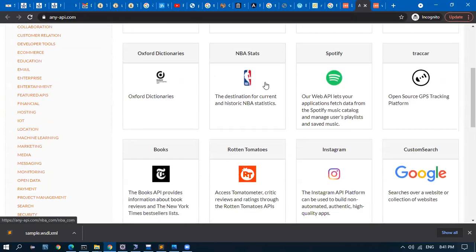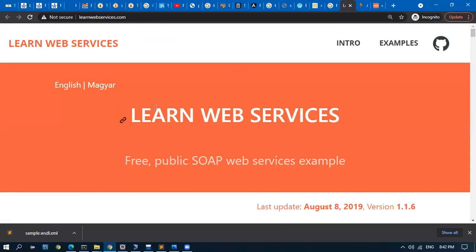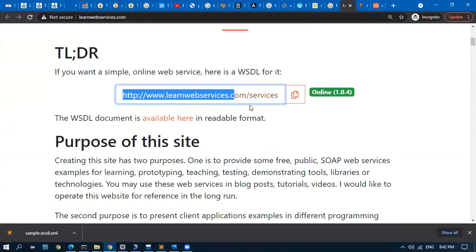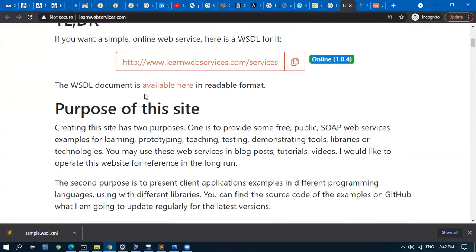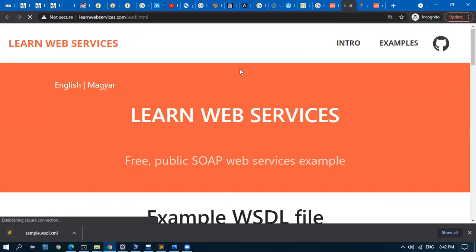Not this one. Here it is, this one. Here they have given the web service. It is online now. You see here, green color, it is online. The WSDL document is available here in readable format. I have not gone into this.